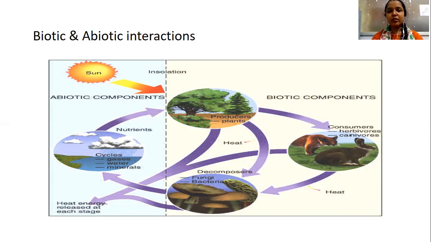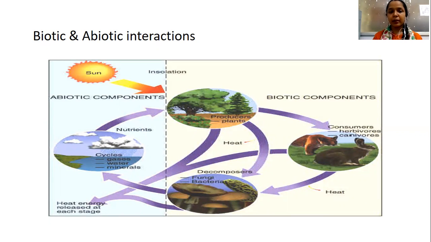Based on the availability of light as an abiotic factor, most of the organisms, the biotic individuals, have changed or adapted their behavior in such a manner that they have a great influence towards the light. Take, for example, the day and night cycles. The animals which are active at daytime are the diurnal animals, and the animals which are active at nighttime are the nocturnal animals. So, in this way, light has a great influence on the biotic components.